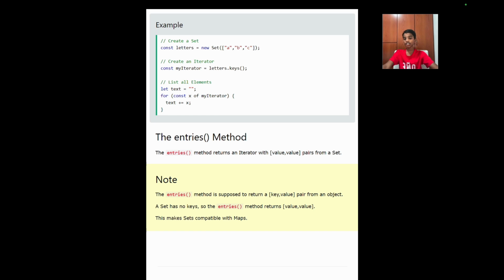Now we have a final method, which is the entries method. The entries method returns an iterator with value pairs from a set. Note, the entries method is supposed to return a key value pair from an object. A set has no keys, so the entries method returns value. This makes sets compatible with maps, because maps also return like this. So now let's look at the example of using the entries method.